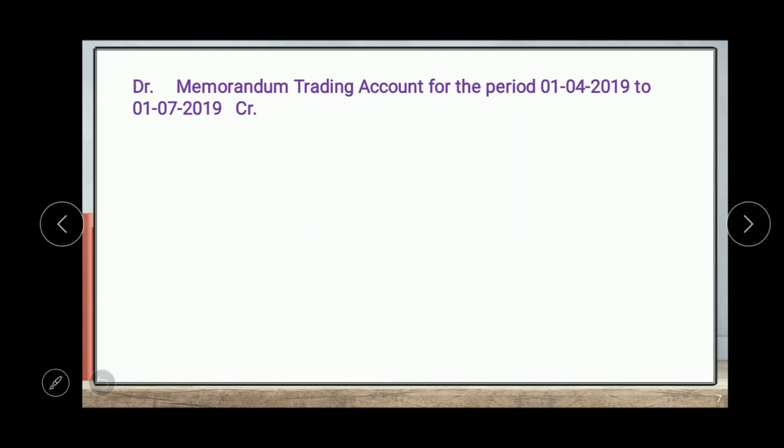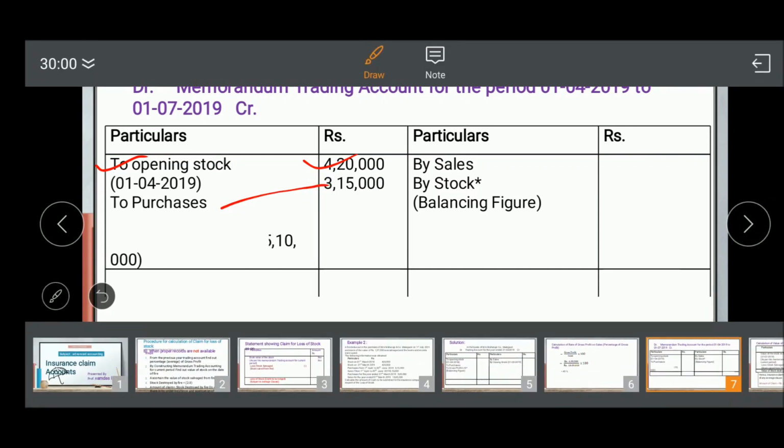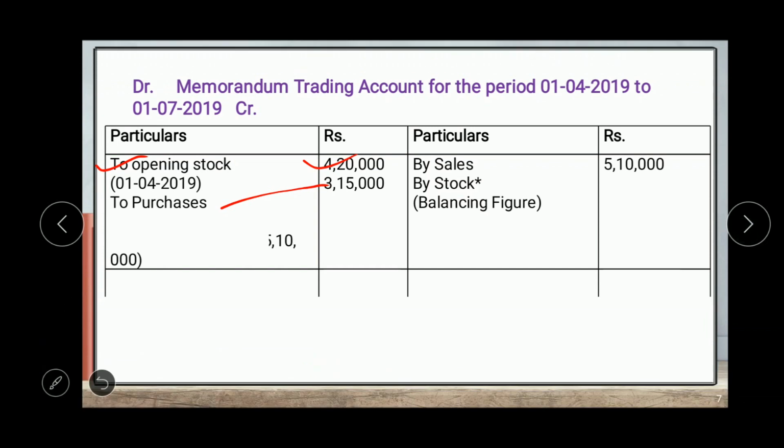So memorandum trading account for the period 1st April 2019 to 1st July 2019, debit and credit side. So the simple format is given here. Again the opening stock. So opening stock for the current period is the closing stock of the previous year. We already seen, which is 4,20,000. Then purchases are given 3,15,000. Now the sales is given for the current period 5,10,000.